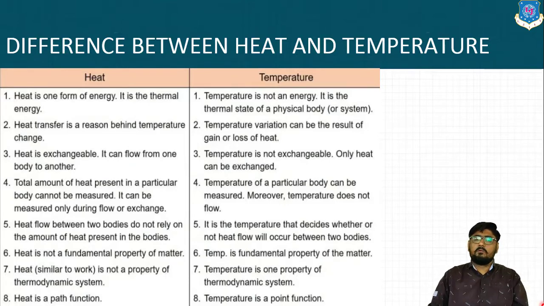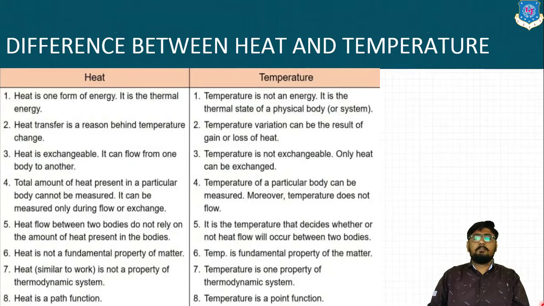Okay, most important property of the thermodynamic system is the temperature. Heat is a path function, whereas temperature is a point function. We know that heat flows from one body to another, means it has a particular path, higher temperature to the lower temperature. Whereas temperature is sensed at a particular point. Okay, so that is why temperature is a point function and heat is a path function.